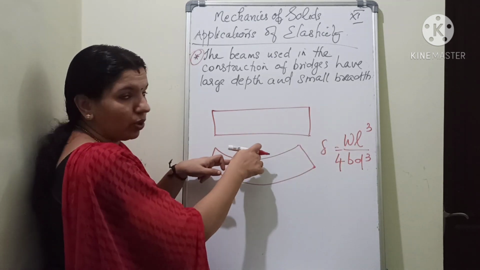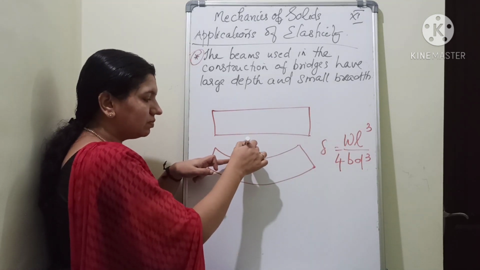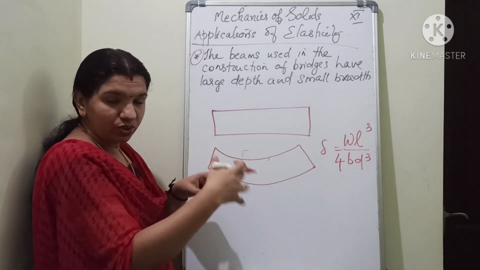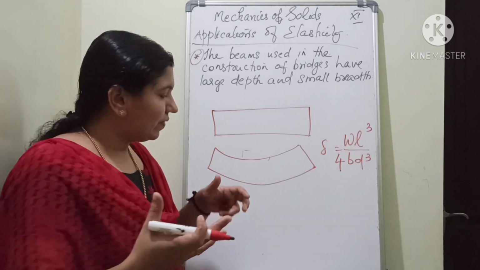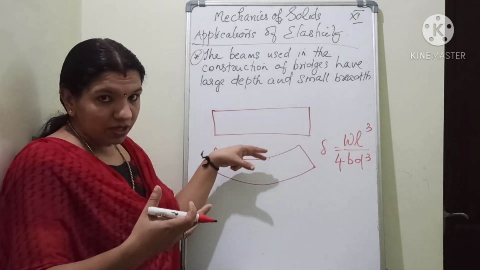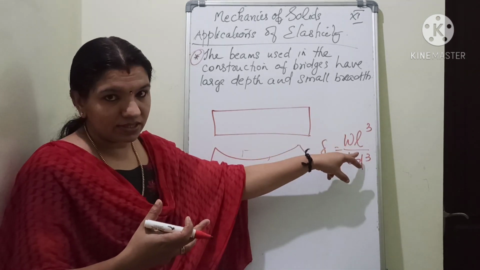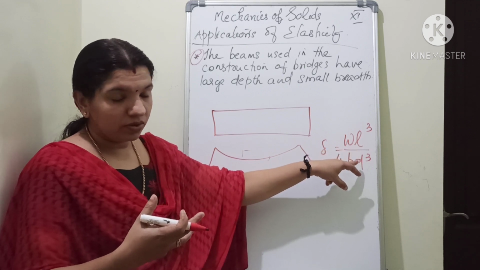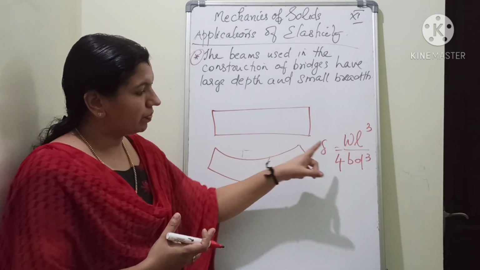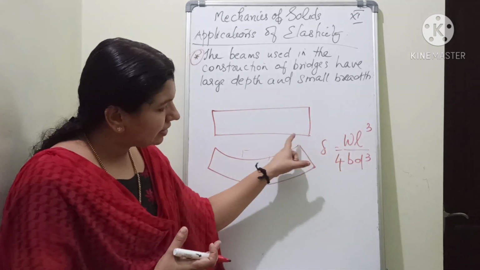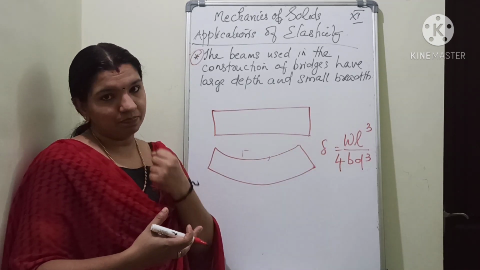W means the load. That means the traffic and all, no? Huge vehicles, heavy loads and all, when placed on this particular position, that is what is called the weight of the load. Then L is the length of the beam, B is the breadth and D is the depth.